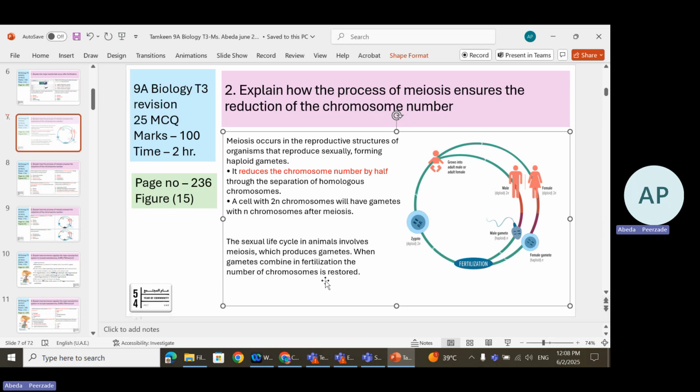When gametes combine in fertilization, the number of chromosomes is restored. When does restoring happen? After fertilization. The chromosome number is restored to 46 only when fertilization happens. Otherwise, in meiosis, the chromosome number is reduced from 46 to 23. It is the fertilization process which restores the number. Meiosis is the process in which the chromosome number is reduced to 23.